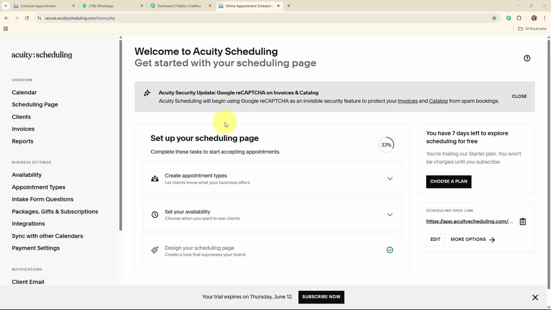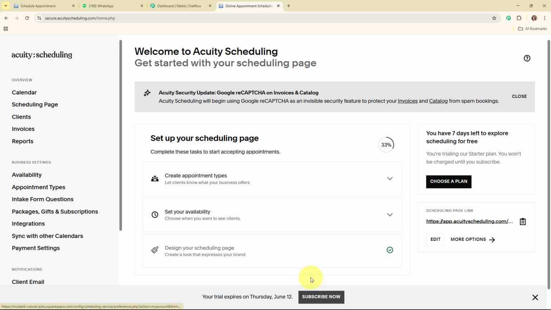In this video, I'll show you how to send automatic WhatsApp reminders for Acuity Scheduling appointments using Pabbly Chartflow. This simple setup will help you reduce no-shows and keep both you and your clients on track. So as you all know, I run a service-based business and I use Acuity Scheduling to let clients book appointments with me. Earlier, I had to manually remind each client about their upcoming appointments, and sometimes they forget to show up, which affected my schedule. So by using Pabbly Chartflow to send automatic WhatsApp reminders, I can now make sure every client gets a timely message before their appointment. This helps reduce no-shows, keeps my day organized, and gives clients a better experience by reminding them through a platform they use daily, that is WhatsApp.